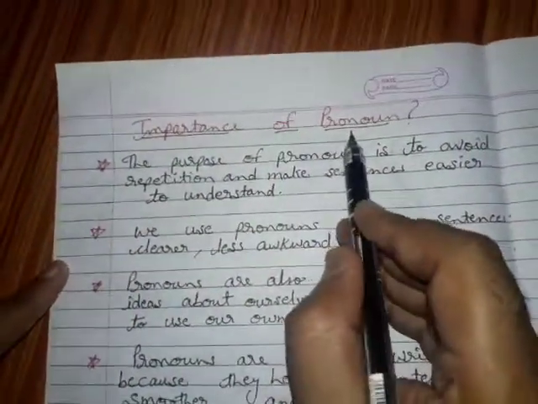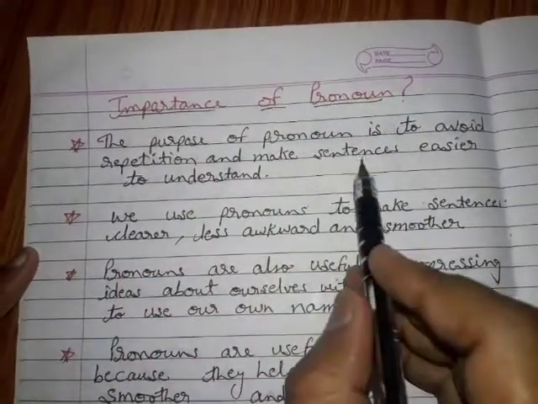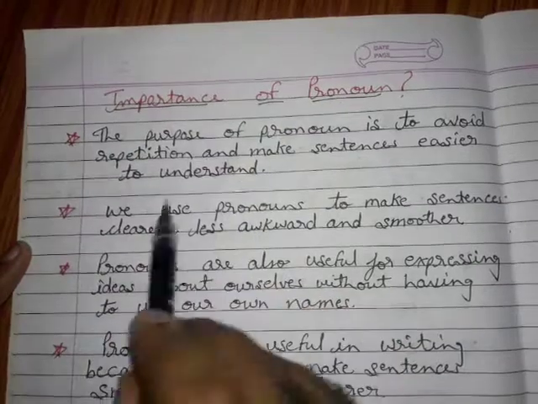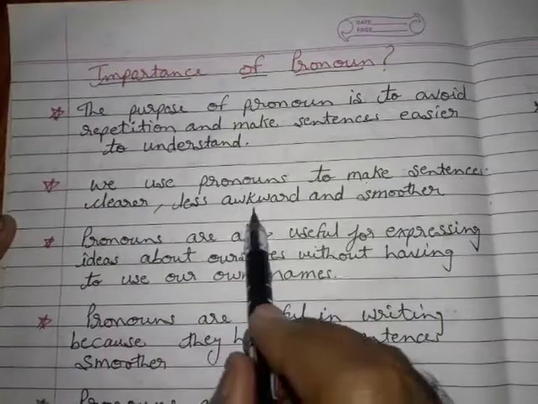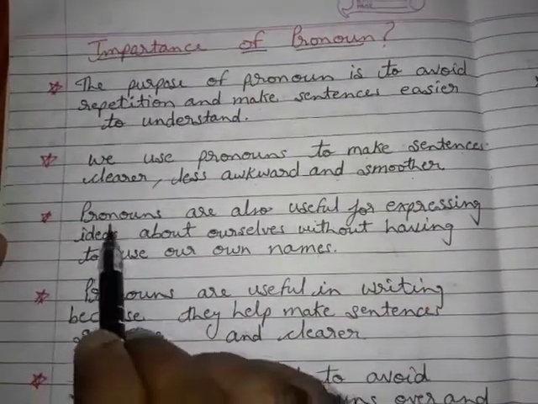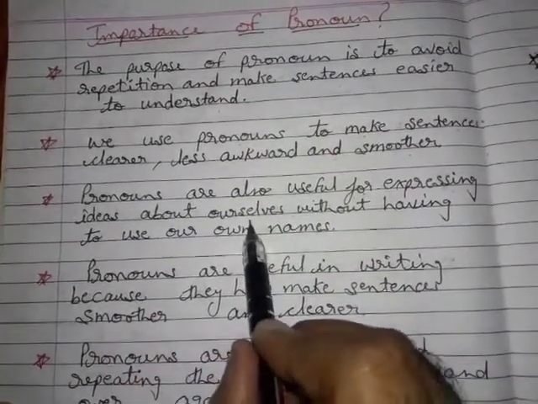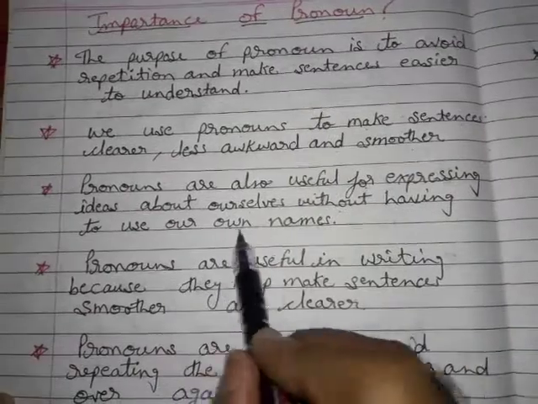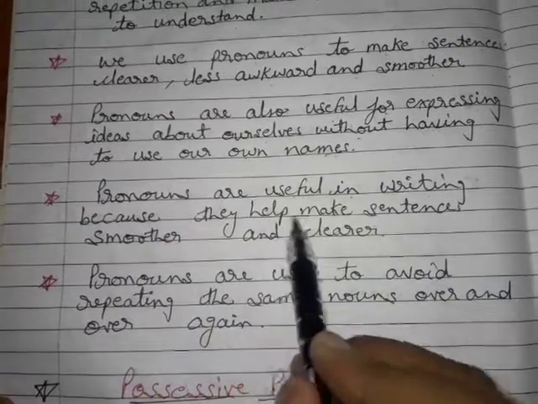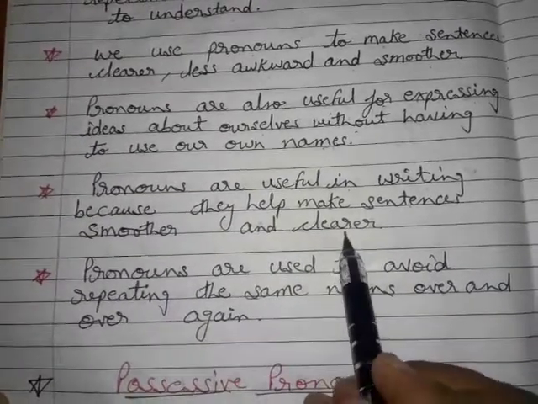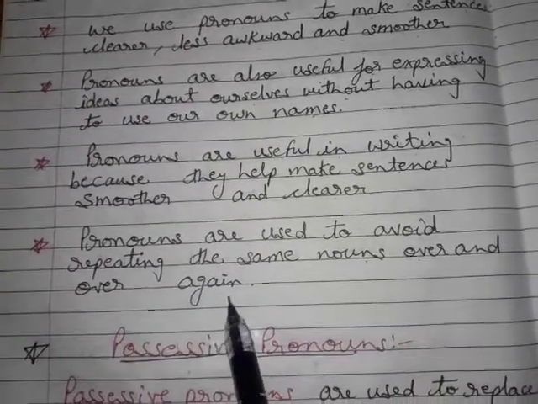Importance of pronouns. The purpose of a pronoun is to avoid repetition and make sentences easier to understand. We use pronouns to make sentences clearer, less awkward, and smoother. Pronouns are also useful for expressing ideas about ourselves without having to use our own names. Pronouns are useful in writing because they help make sentences smoother and clearer. Pronouns are used to avoid repeating the same nouns over and over again.